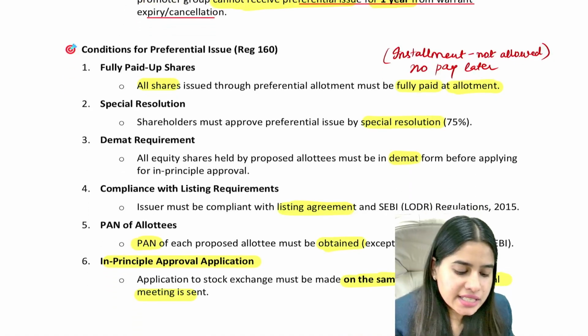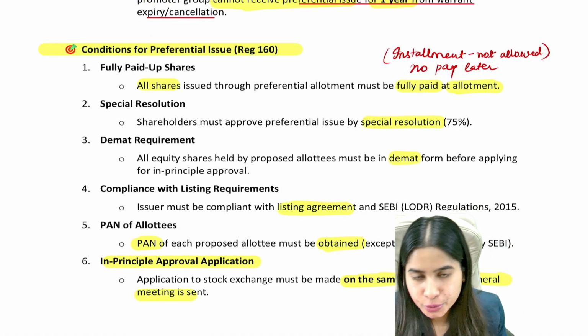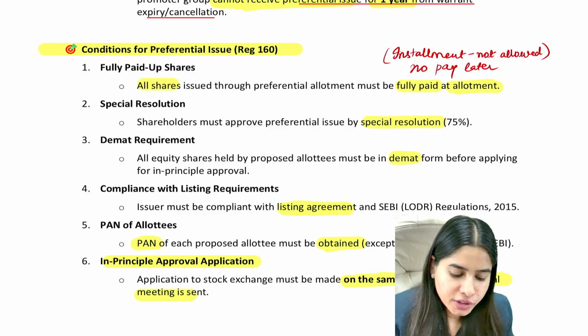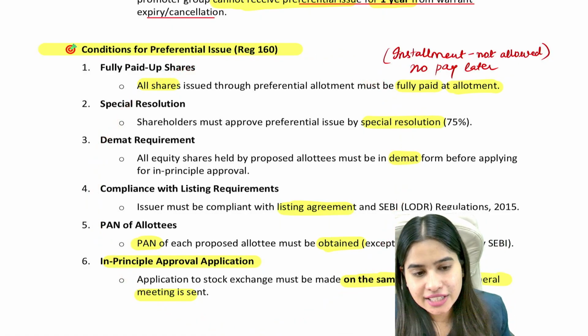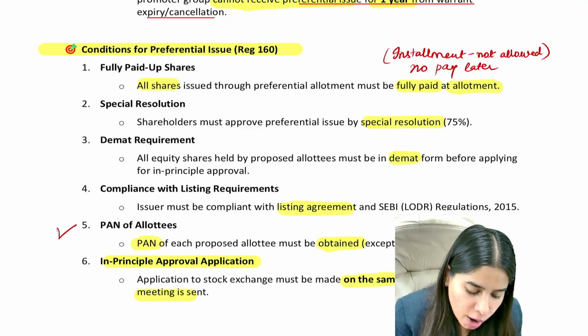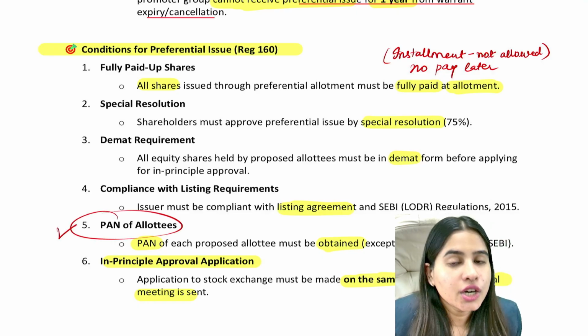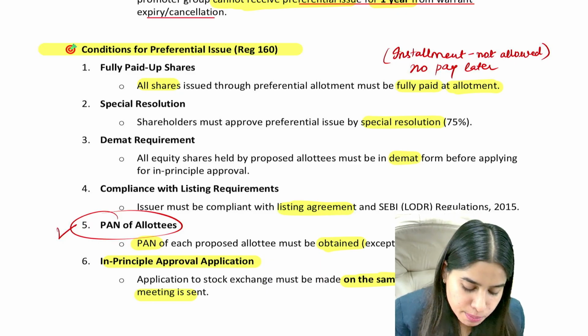Okay. Next is some conditions to make preferential issue. If a company wants to make preferential offer, they have to follow these 6 conditions. First is we have to obtain PAN from everybody whom we are making preferential offer, that is proposed allottee.